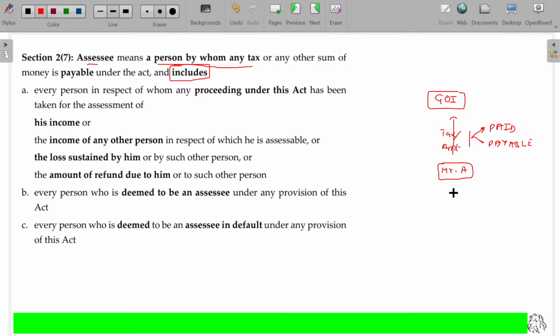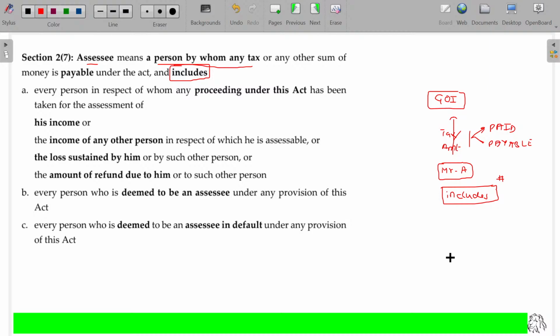Not only that, it also includes. You have to understand the term includes clearly. What is called includes? Includes is nothing but whatever terms are given further will be examples, and there may be n number of other possibilities also available.